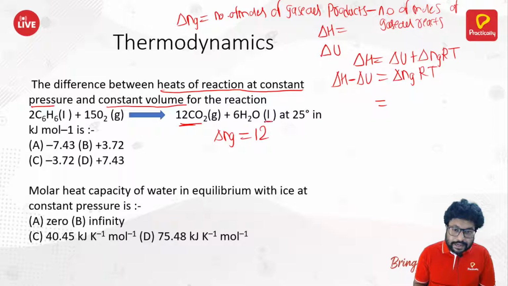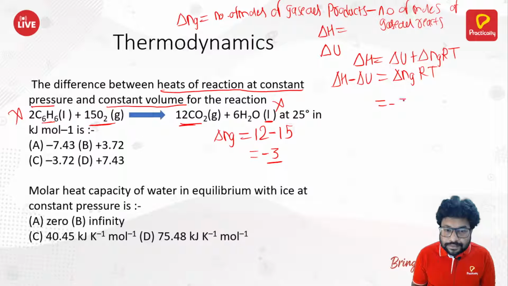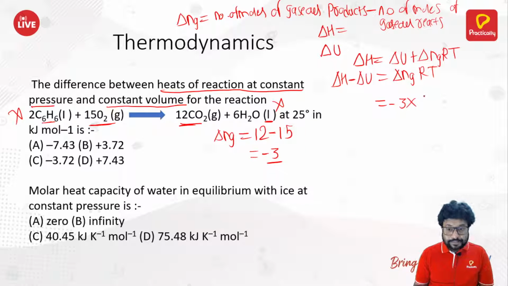This is in liquid state, so we need to ignore this. Here also we need to ignore this. But we need to consider this 15 O2, that means 15 moles of oxygen. So 12 minus 15 is equal to minus 3. Your delta ng is minus 3, multiplied by your R, which is 8.314 joule per Kelvin per mole, right?